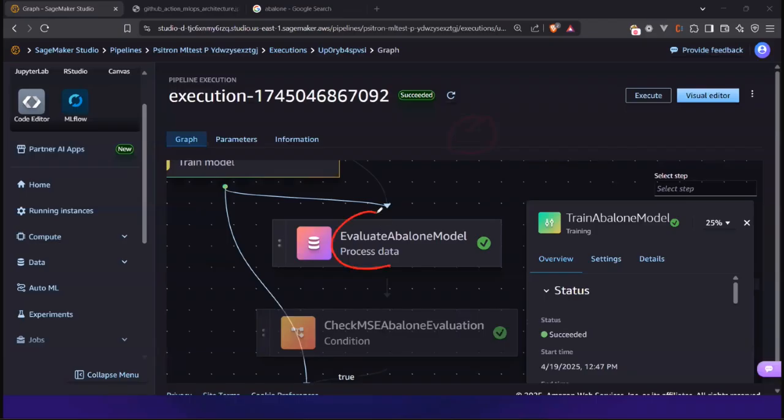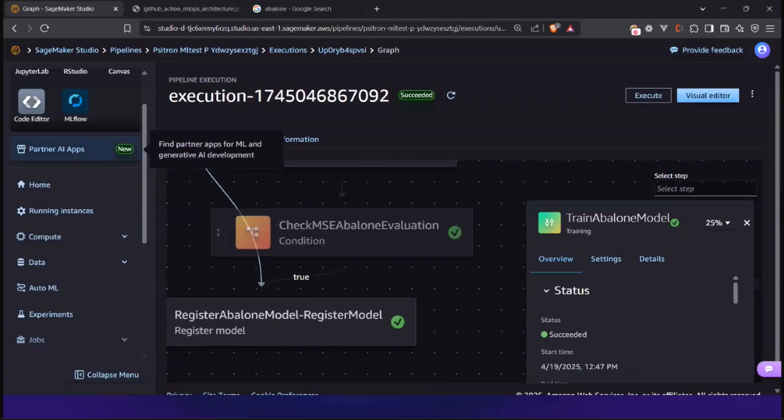So here I go ahead and automate. Your data scientist might have pre-configured it to calculate metrics like MSE, RMSE. It depends on the use case. For classification, let's say, we're talking about precision and recall. There are different metrics you may want to calculate. Then comes the check MSE abalone evaluation step. This is what I discussed as a quality gate, where I have a condition.